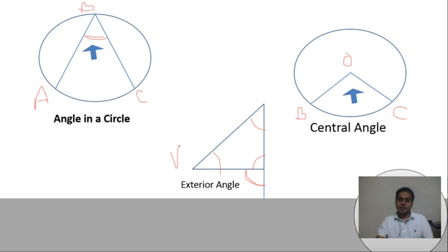If this angle is A and this angle is B, and this is an exterior angle, if we denote it by C, then C is equal to A plus B, because the exterior angle is the sum of the other two interior angles. Okay.